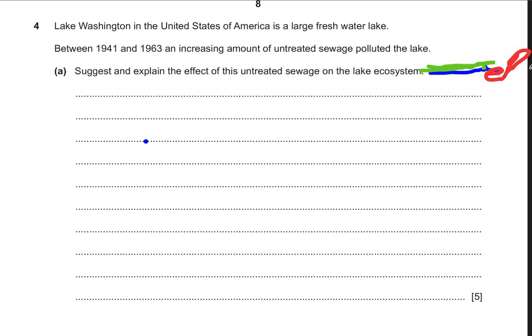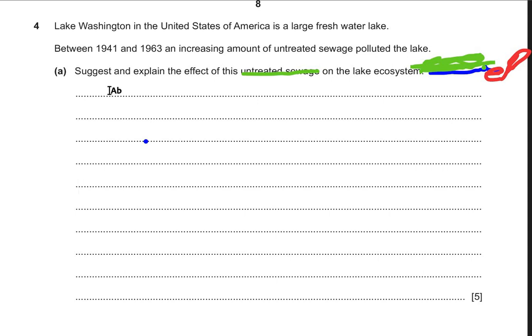This is going to reduce the oxygen and the nutrients of the entire lake, of the entire habitat for the species already living inside it. It means the fish and the plants who are the inhabitants of this lake will be deprived of oxygen, of sunlight, and of nutrients. Why? Because they will be used by the layer of algal bloom on the surface of this lake that was created because of the nitrates and phosphates present in the untreated sewage water. Okay, I hope this is clear, and this entire process is known as eutrophication.